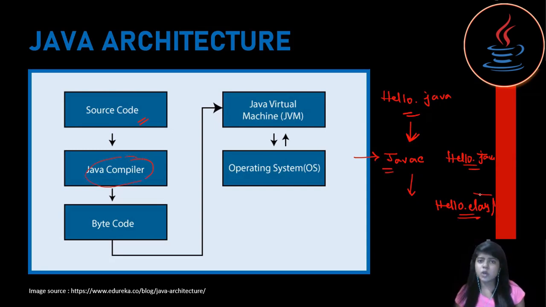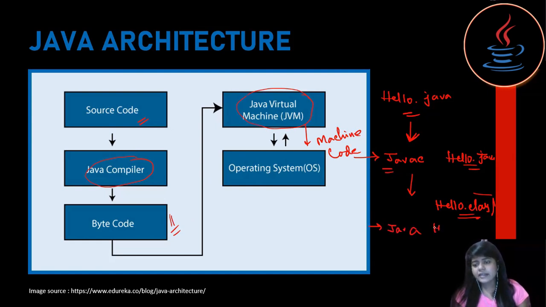Just because of this .class file, Java is known as platform independent, because we can run this .class file irrespective of any operating system. So this is our bytecode, and once we get that bytecode, our JVM converts this bytecode into machine code. Suppose we want to do this step using a terminal, we have to write java and then the name of the .class file. Then we convert this bytecode into machine code, and then our system executes that.